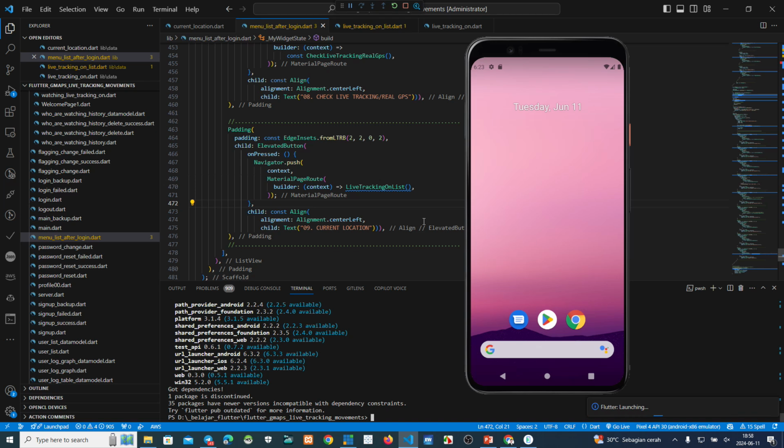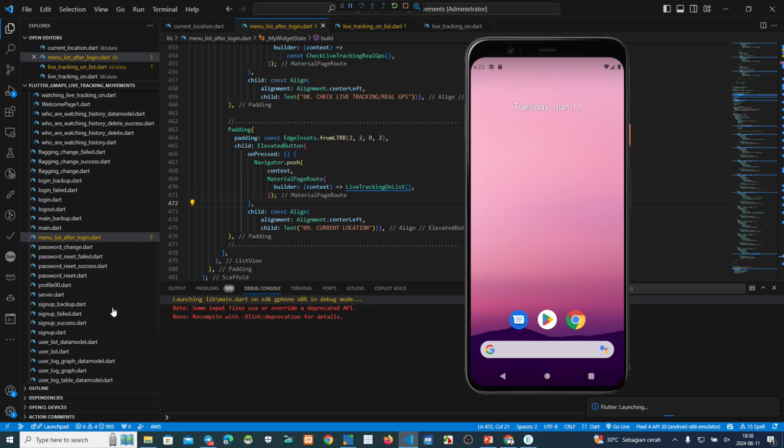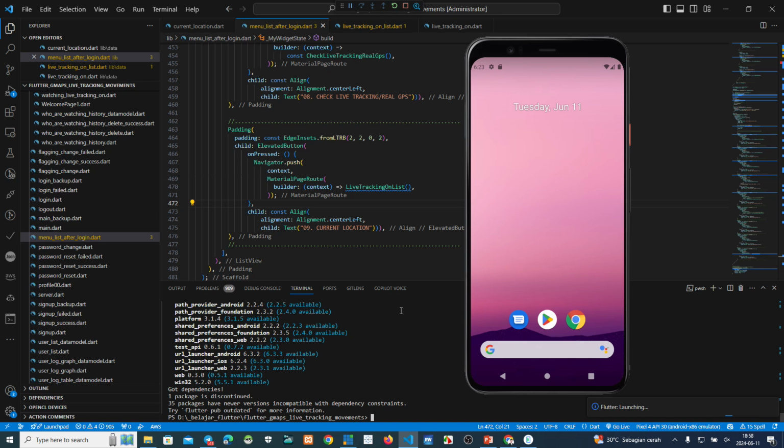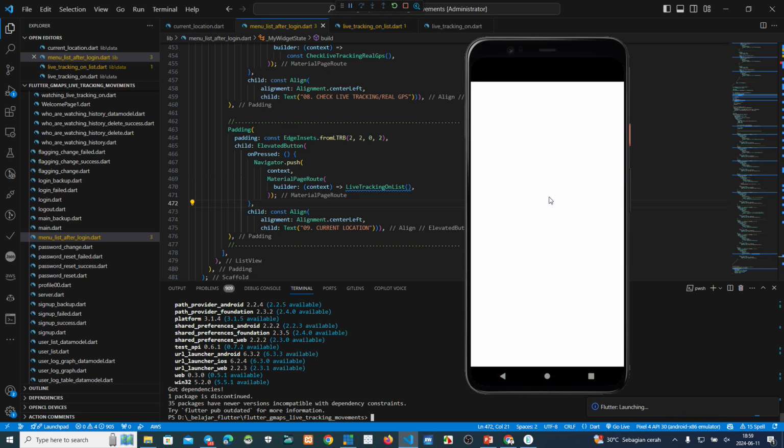Okay, maybe a few seconds. Yeah, it's okay. We have a deprecated API, and later in operation, I have to change this API. Okay, I think a few seconds more, this app will run immediately.